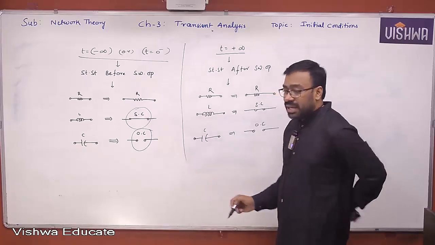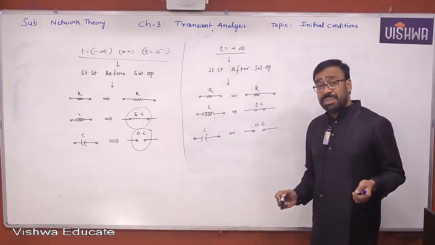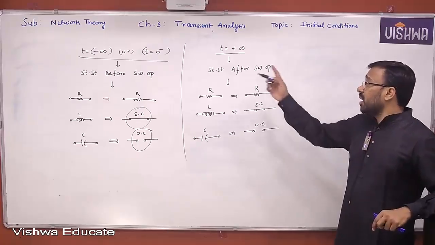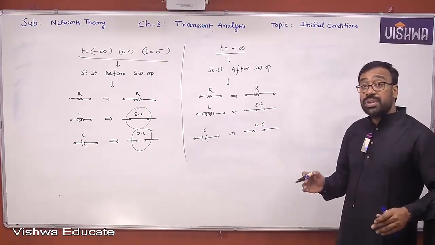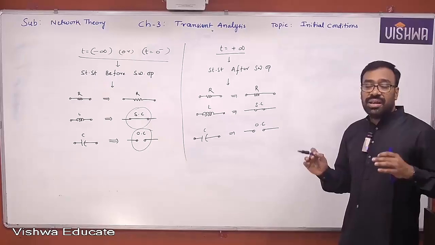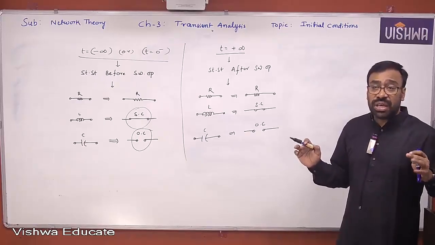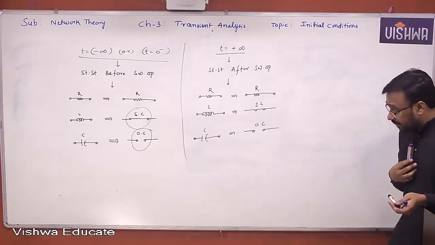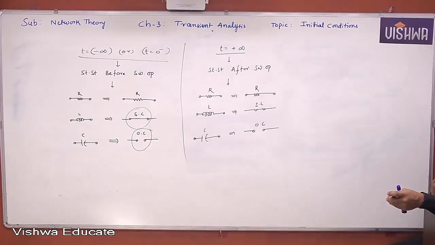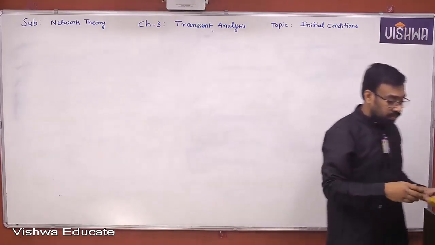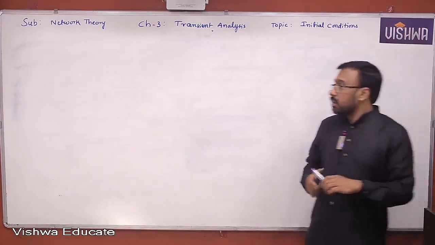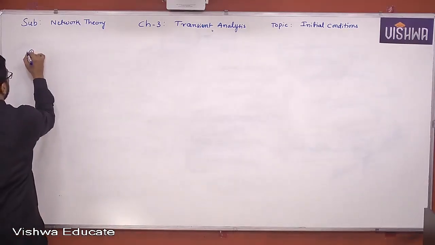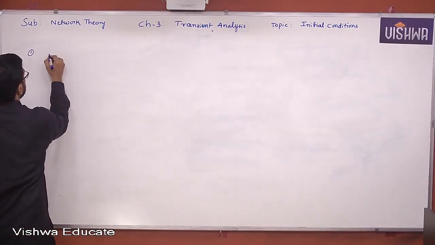Now, out of 0 minus, 0 plus, minus infinity, plus infinity, except the 0 plus equivalent, we are able to draw all of them here. Yes or no, all of you? But for 0 plus conditions, we need a special strategy. Understand all of you? That we will discuss later. First, you note down this quickly. Let us see that. The first one is, I go with the resistor first, okay?